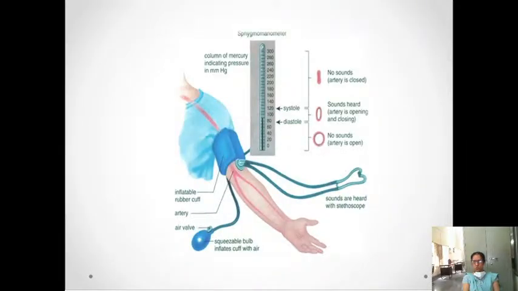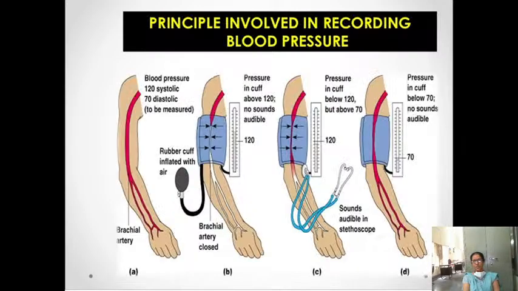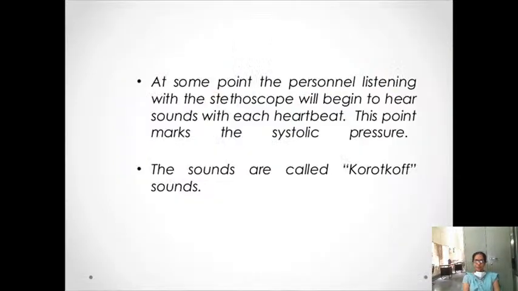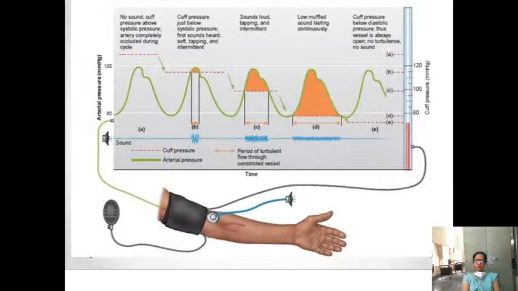Appearance of sounds in the stethoscope is systolic pressure, disappearance of sounds is the diastolic pressure. And I told you, if the cuff pressure is more than the systolic, no sounds are heard. When it is just below the systolic pressure, sounds are heard. And when the cuff pressure is below the diastolic pressure, no sounds are heard in spite of the blood flowing through the vessels. So that is the diastolic pressure, and these sounds are called Korotkoff sounds.